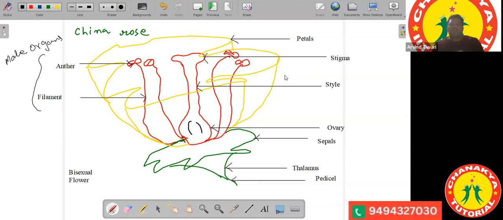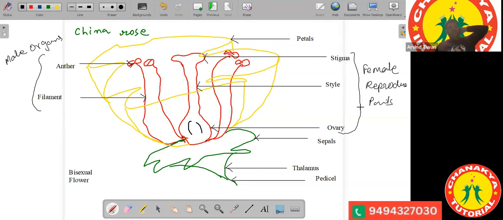Style, stigma, and ovary constitute the female reproductive parts. So male reproductive parts are anther and filament, and female reproductive parts are stigma, style, and ovary. The ovary contains ovules in it.